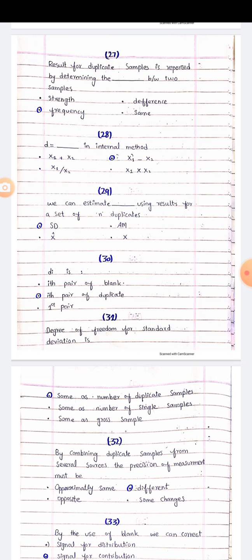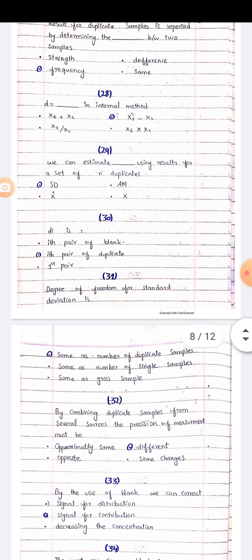Question 28. D is equal to dash in internal method. X1 plus X2, X1 over X2, X1 minus X2, X1 multiply X2. The right option is X1 minus X2. MCQs number 29. We can estimate dash using result for a set of n duplicate. Standard deviation, X hat, X arithmetic mean. The right option is standard deviation.